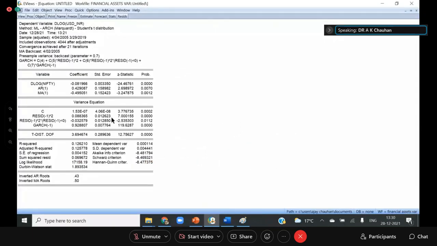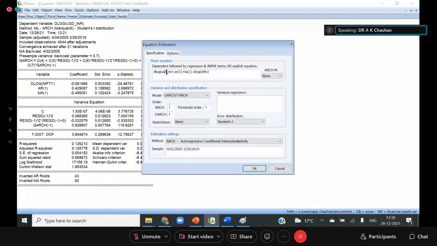Okay, now I am showing you this T-GARCH model with another data set. I'm using Nifty now, and here I am taking USD INR just to improve the model. I am applying the T-GARCH model directly because we understand the nature of Nifty. Nifty is stationary after making the first difference. Now you see it is positive, and it is very high also, 12.